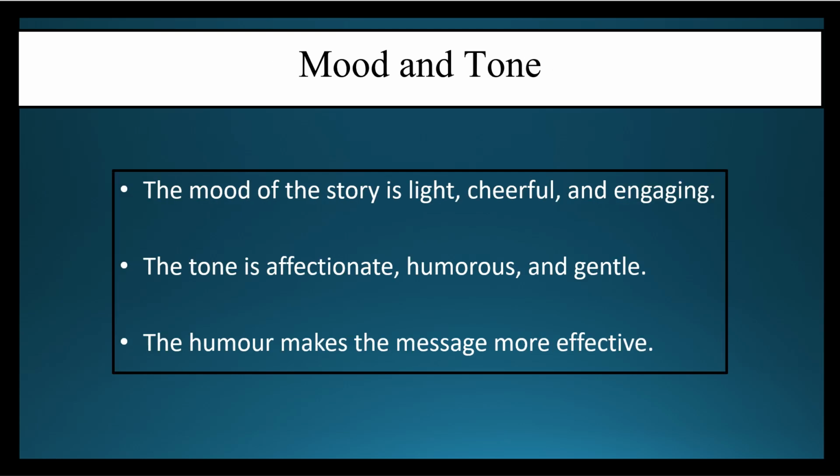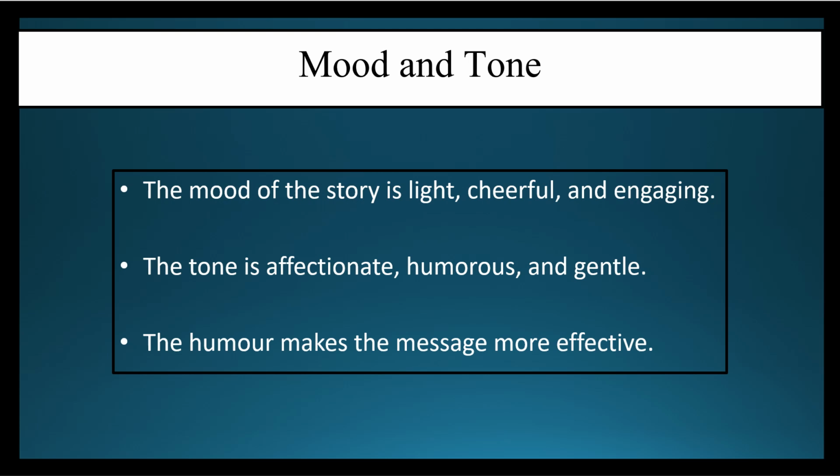Now, if we talk about the mood and tone of the story, first of all, the mood is light, cheerful and engaging. The tone is affectionate, humorous, gentle. And this humor in the story makes the message more effective.